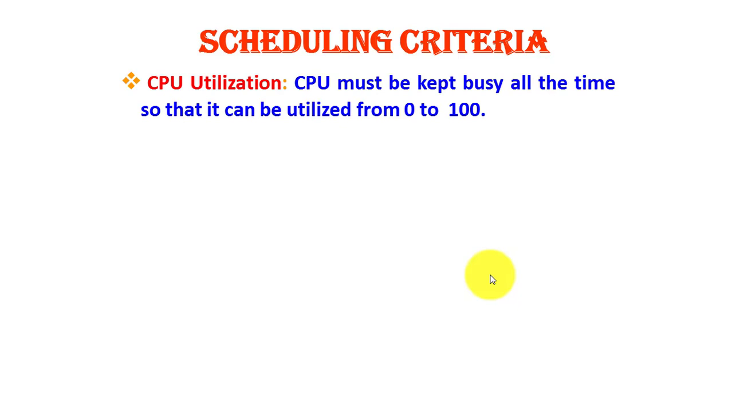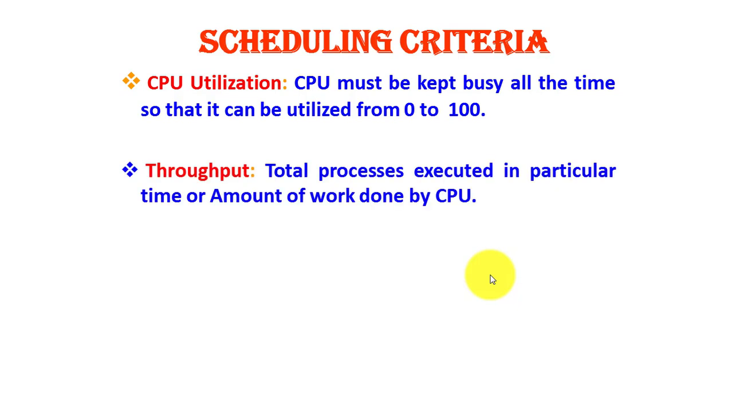Next we are going to discuss some scheduling criteria. The first criterion is CPU utilization. We try to keep the CPU always busy so that its utilization will be 100%. The second criterion is throughput. Throughput means the amount of work done by the CPU, or the total number of processes executed in a particular time. If more processes are executed, it means the throughput is very good.